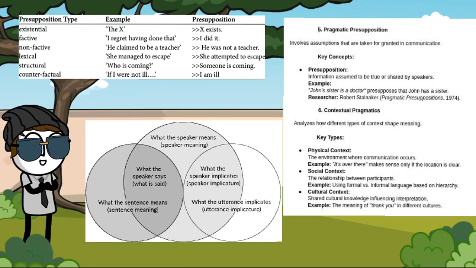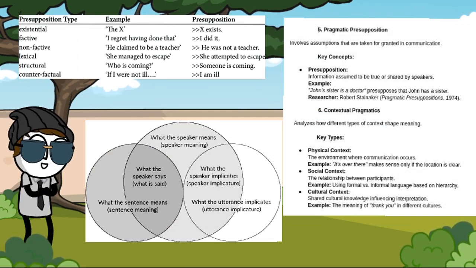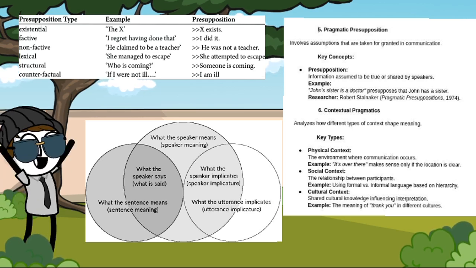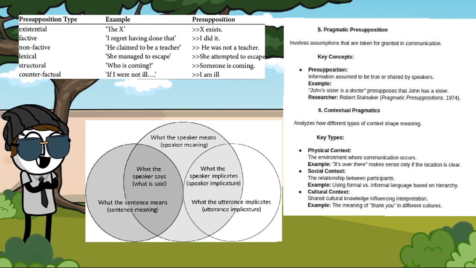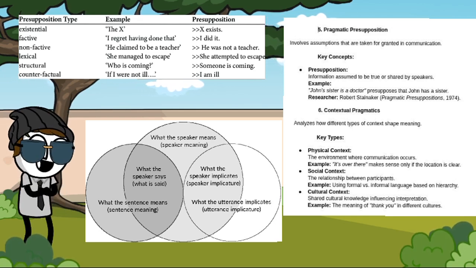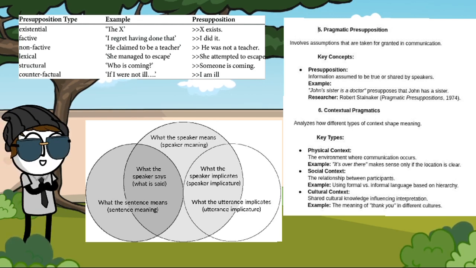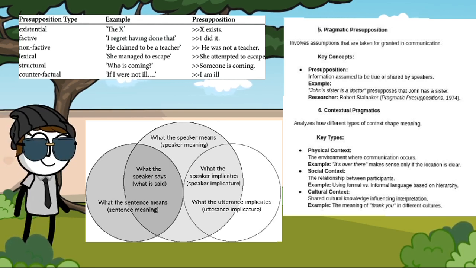Number 5. Pragmatic presupposition. Involves assumptions that are taken for granted in communication. Key concepts. Presupposition. Information assumed to be true or shared by speakers. For example, "John's sister is a doctor" presupposes that John has a sister. Researcher Robert Stalnaker. Pragmatic Presuppositions, 1974.